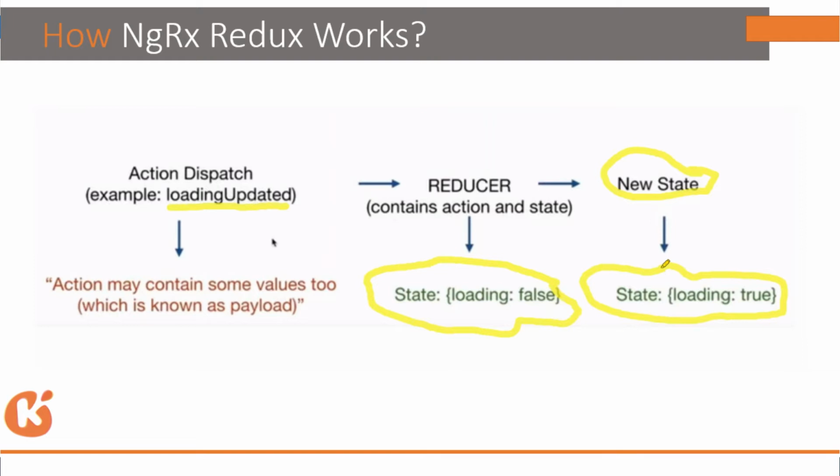After processing this action, it will create a new state over here. And the new state is loading true, because it has processed the action now.